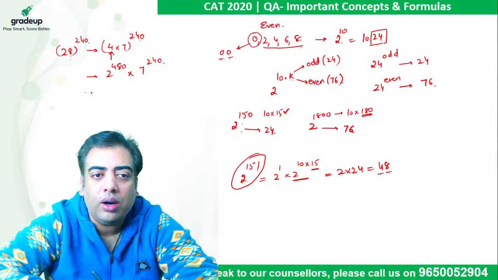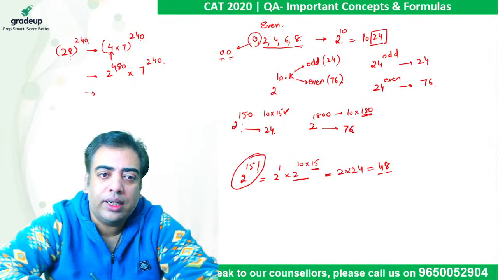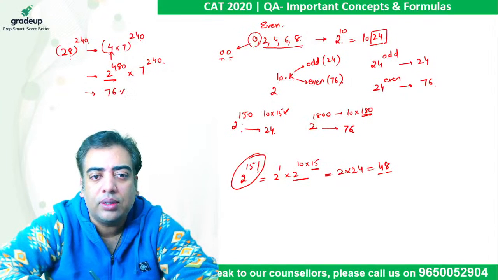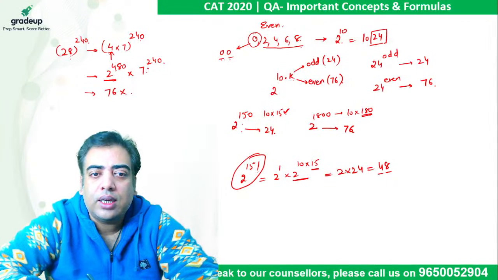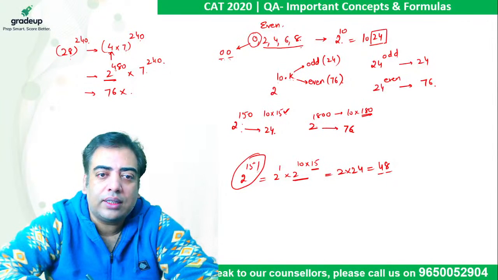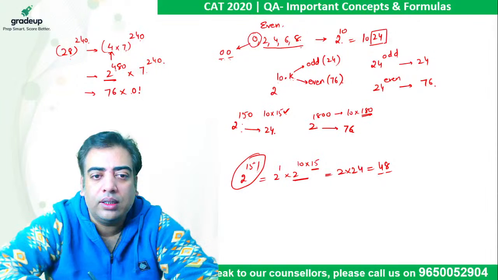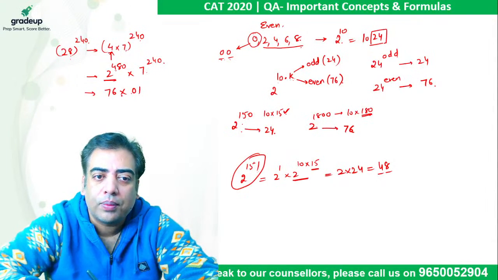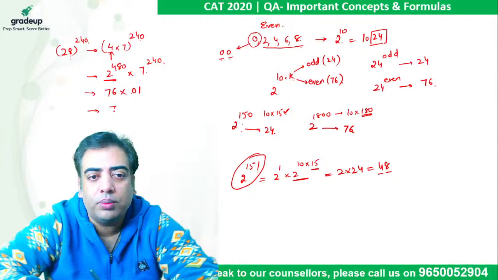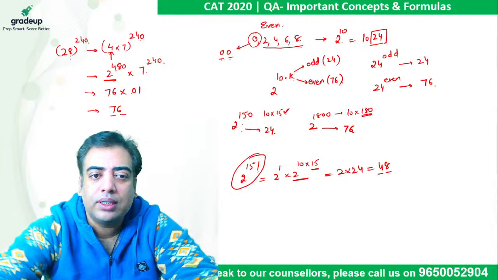Now in this case, 480 is a multiple of 10, with 48 even, so the last two digits of this number are 76. 7 raised to power 240 will give us last two digits as 01, working on the same pattern that we have discussed. So last two digits come out to be finally 76, which is the required answer.